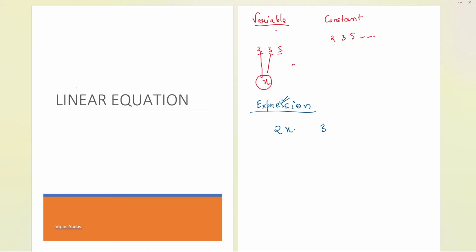We don't know the price of the Bondwell chocolate, so we can take it as X, and the next type of chocolate was Silk. We also don't know its price, so we will take it as Y. Now if I calculate the total cost, it will be 2x plus 3y, because 2 Bondwell chocolates and 3 Silk chocolates. This is a complete expression, we are expressing something. If this is the expression, what is the equation?